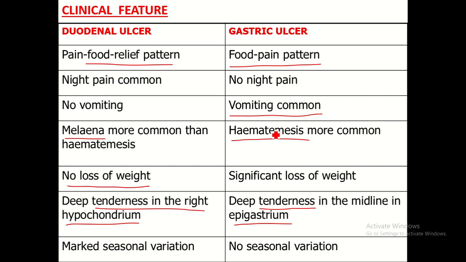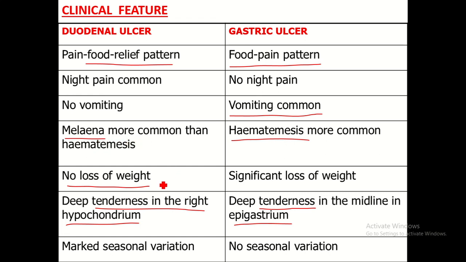In duodenal ulcer, food relieves the pain. In case of gastric ulcer, food aggravates the pain. Night pain is common in case of duodenal ulcer. It is not common with gastric ulcer. Vomiting and hematemesis are common in gastric ulcer. There is no vomiting in duodenal ulcer. Melena is more common in duodenal ulcer.